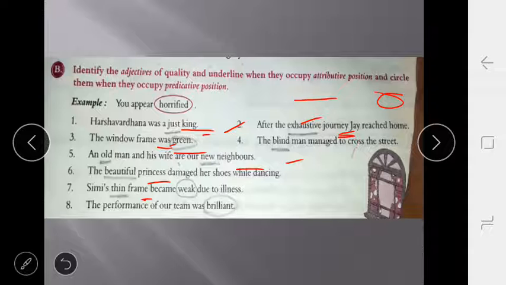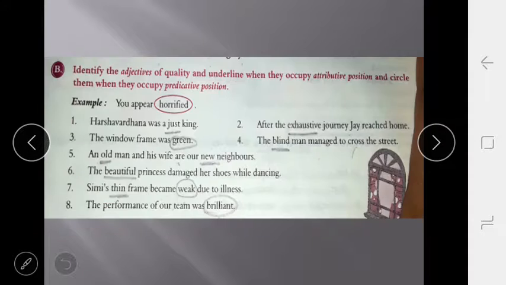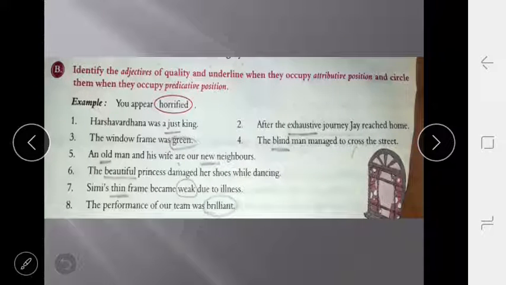Became, as I told you earlier, you have to learn some verbs that are be, became, seem. So here, became weak, weak is an adjective that is just after the linking verb, so it is an example of predicative position.